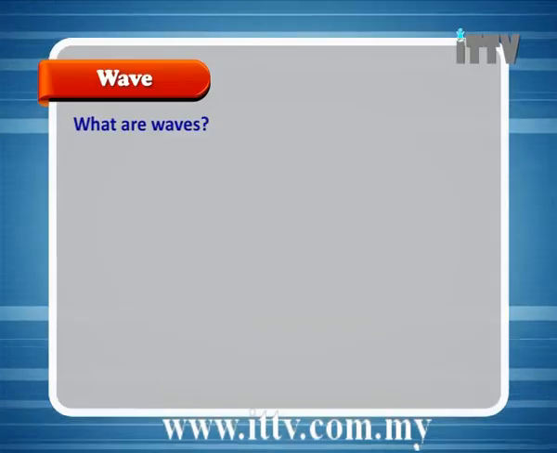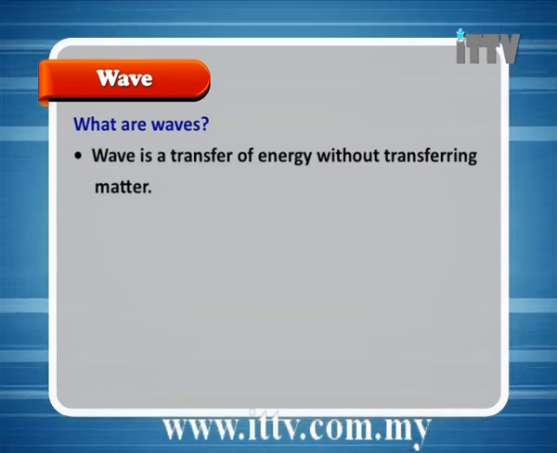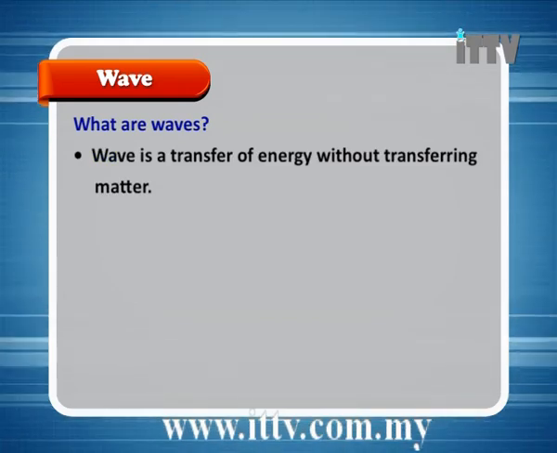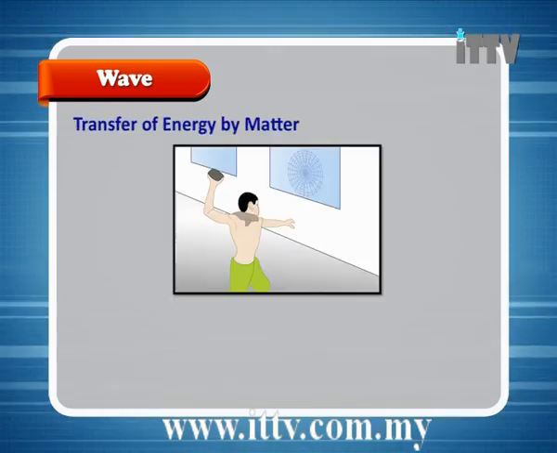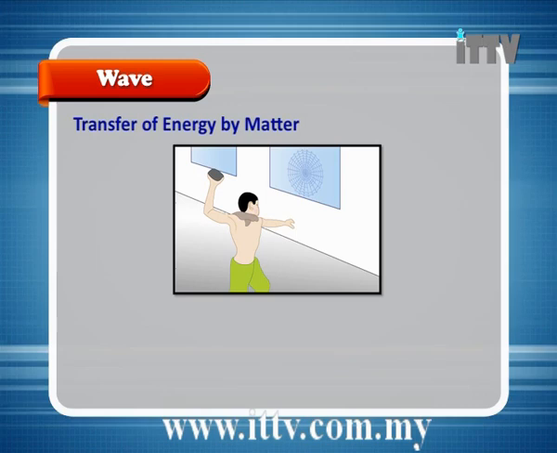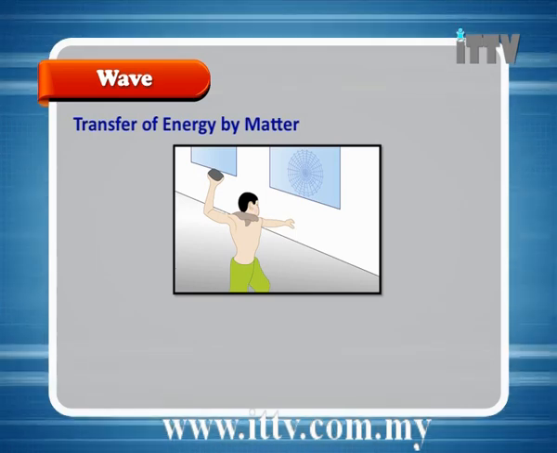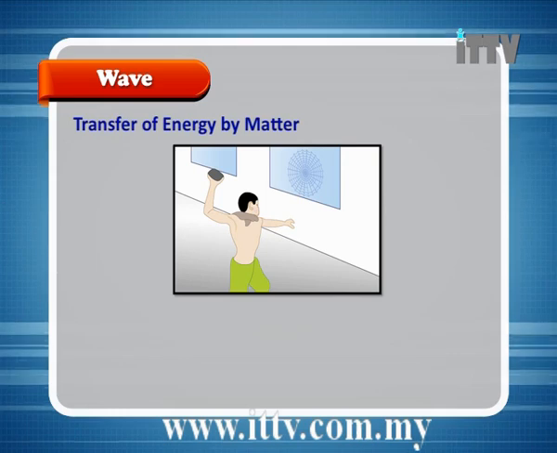What are waves? A wave is a transfer of energy without transferring matter. In the diagram, you see a boy throwing a stone at a window.